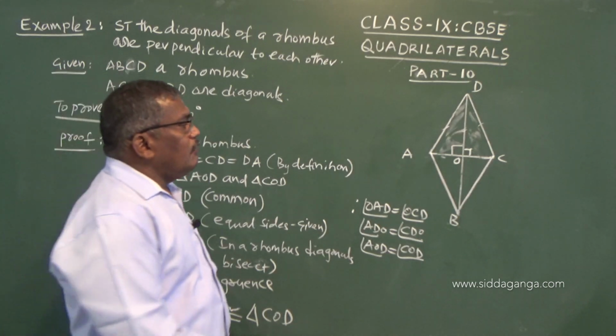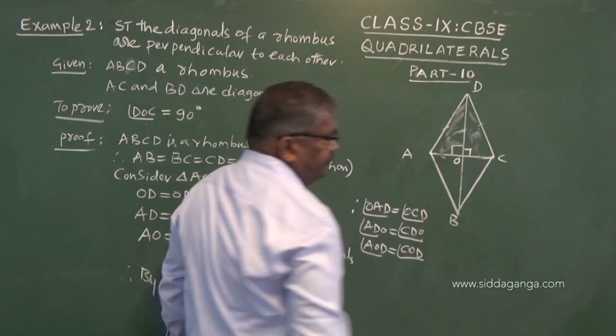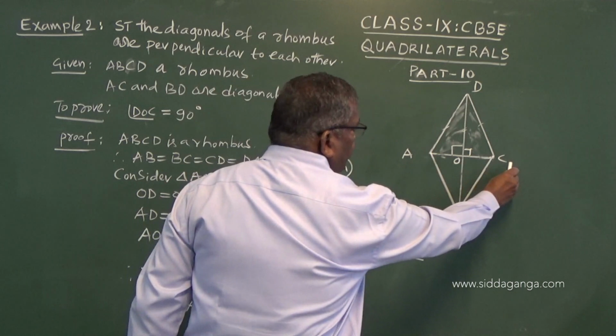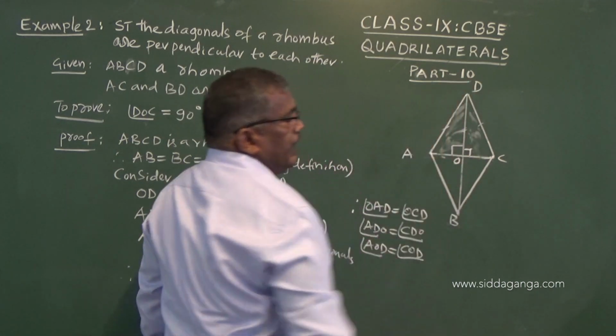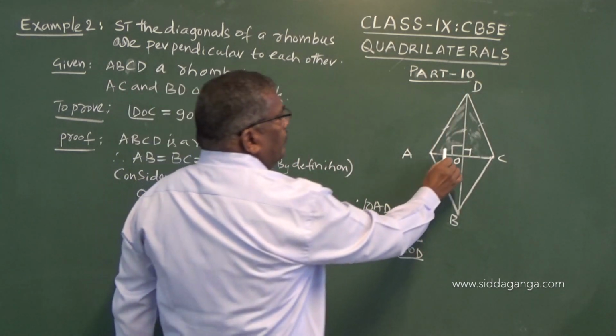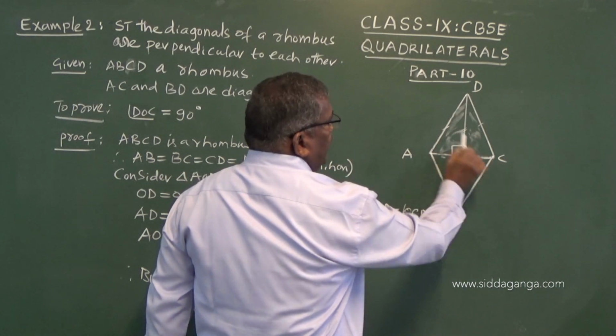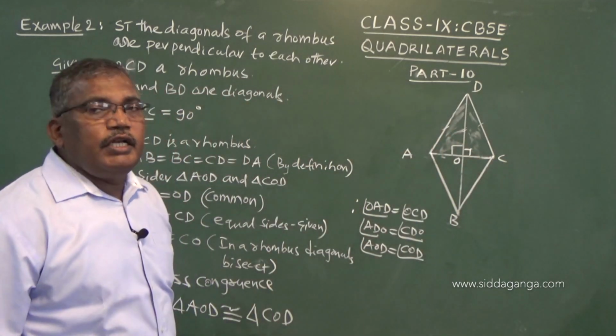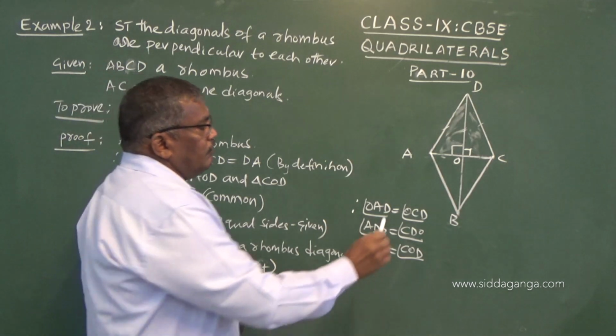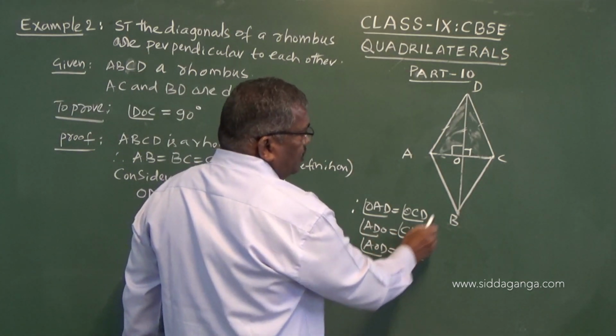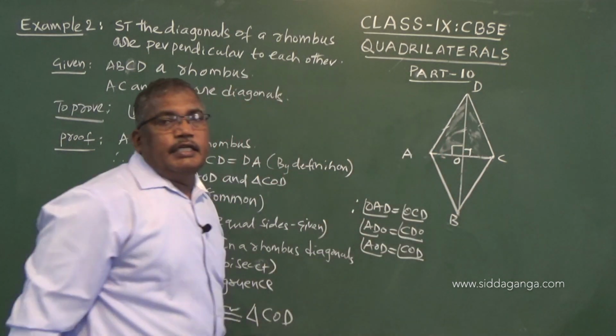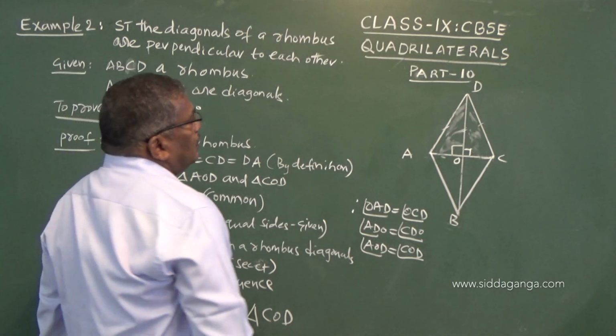It is very simple. Now, consider line AC, OD as a ray. We have two linear pair angles, and their total is 180 degree, and we have proved that they are equal. So, therefore, each one will be 90 degree. That is how we have to conclude.